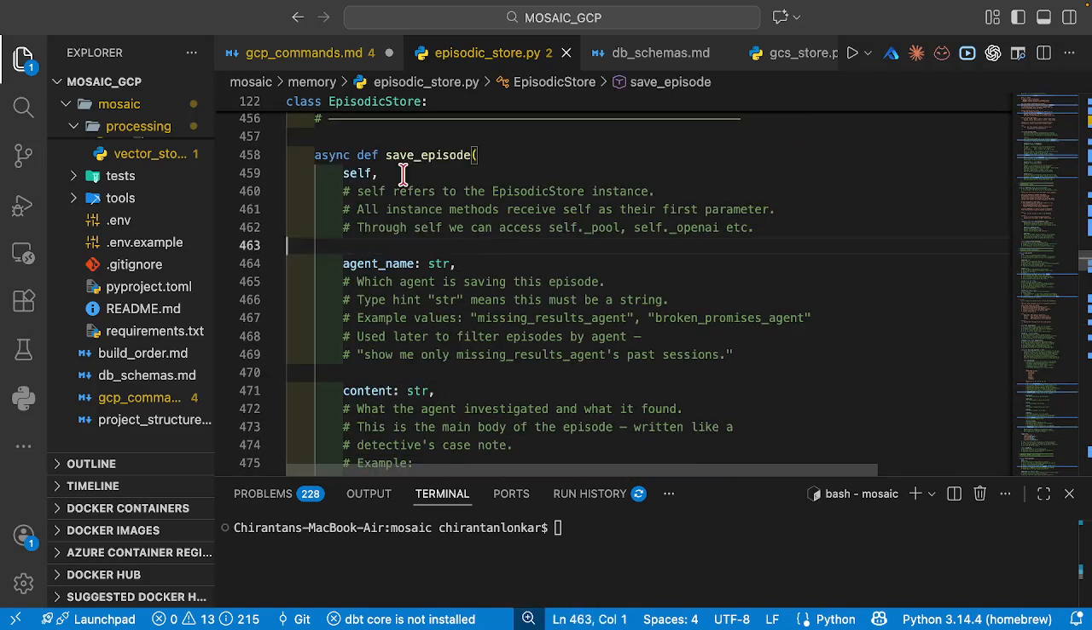Then we're going to define a public method called save episode. It is very self-explanatory as to what it will do. It is going to save the episodes. But when it saves the episode, again, it is going to be asynchronous.